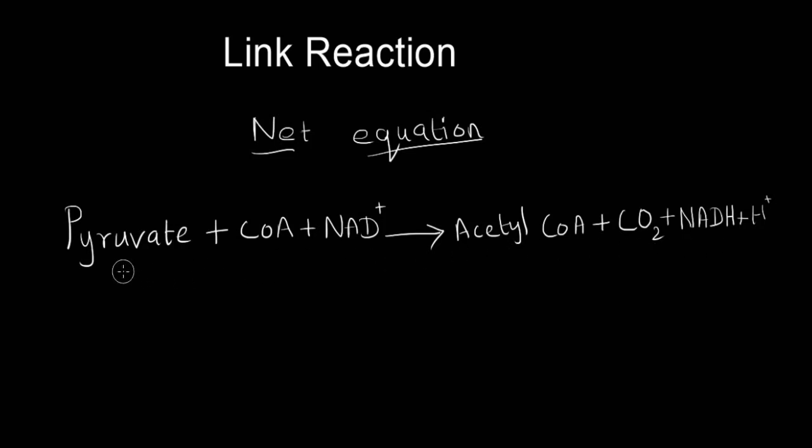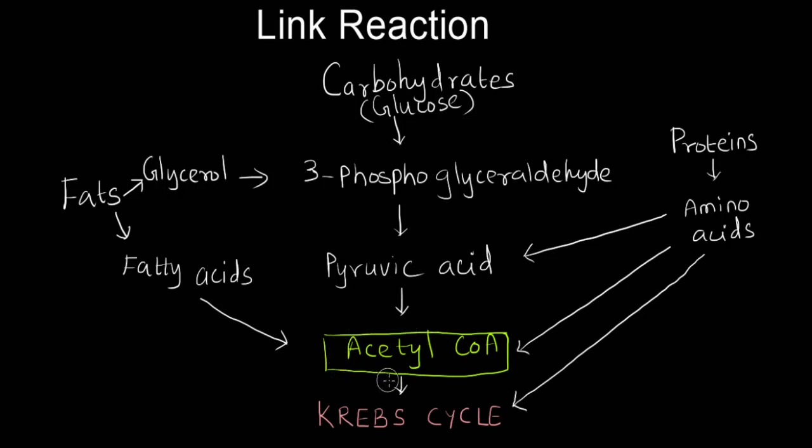For one molecule of glucose, two pyruvate molecules are formed. So the entire link reaction has to be multiplied by 2 because 2 times link reaction happens for every single glucose molecule. So 2 pyruvate, 2 coenzyme A and 2 NAD+ enter into the reaction. 2 acetyl-CoA, 2 carbon dioxide and 2 NADH are formed. If you observe, of the 6 carbons of the glucose, 2 are released during the process of link reaction. Acetyl-CoA is important because it can enter into Krebs cycle.